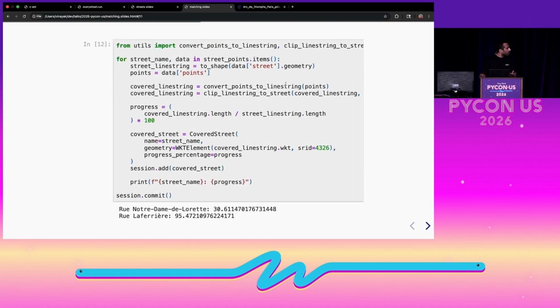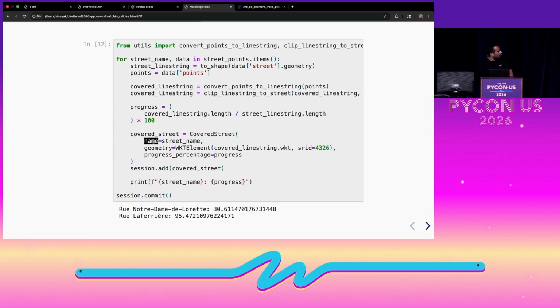We iterate on the projected points dictionary that we created earlier. We create a line string out of those points, which means that we're combining all of those points into a line string, sort of moving them to a higher geometry, and we store them like this.